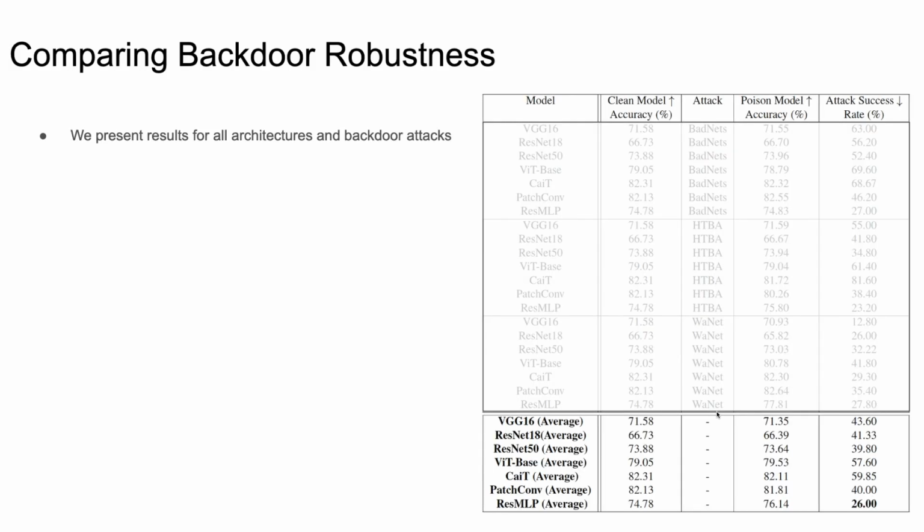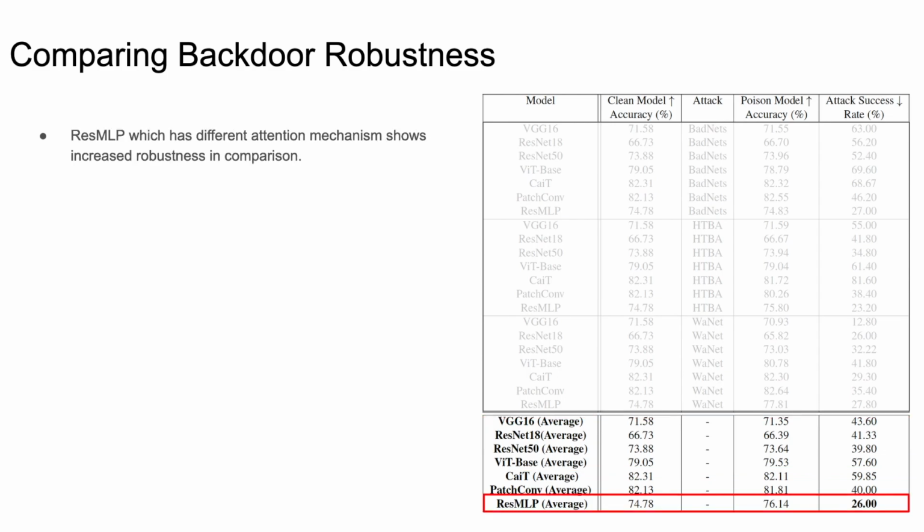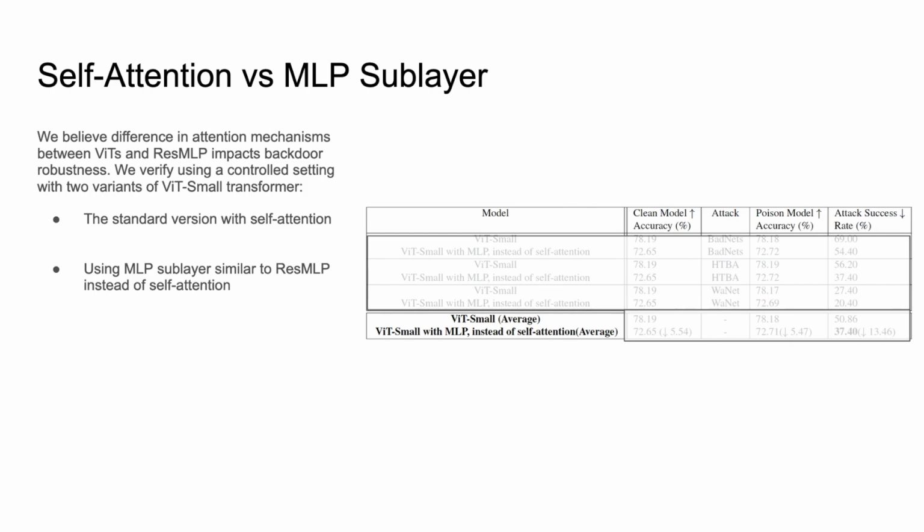Here we present the results for all architectures and backdoor attacks. Breaking this table down, we find that ViTs are more vulnerable than CNNs to backdoor attacks given the high ASR. ResMLP, which has a different attention mechanism, shows increased robustness in comparison. We believe the difference in attention mechanism between ViTs and ResMLP impacts their backdoor robustness.